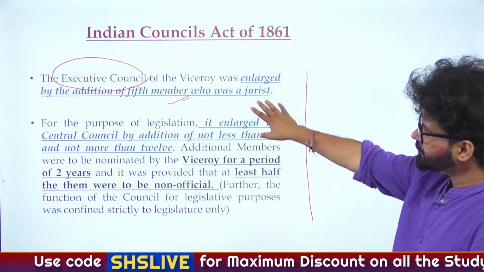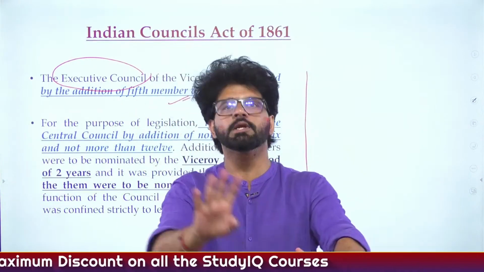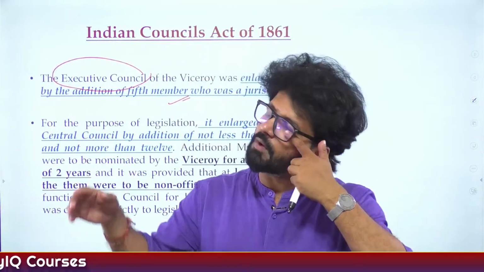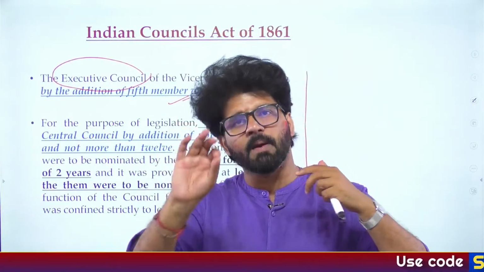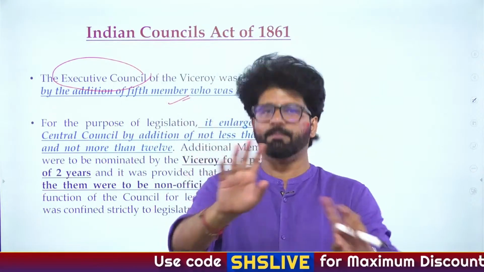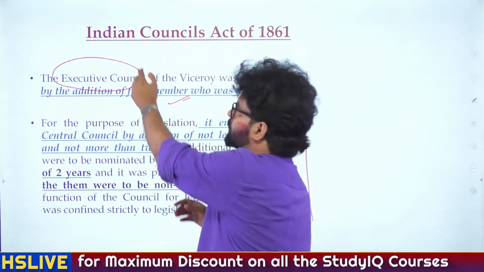So here we are talking about the Executive Council. Now you have 5 members. By the time we reach 1909, we'll have 6 Executive Council members. First Indian member, 1909. And then from 1919, you will have 3 Indians out of 6 members of the Executive Council. 1935, same. So we'll talk about that as well. So you have to keep track of especially the Executive Council.